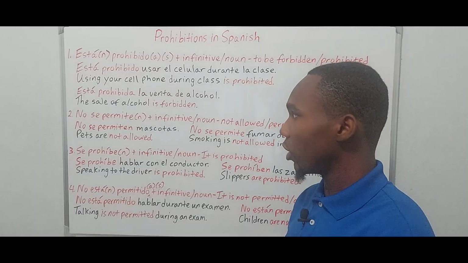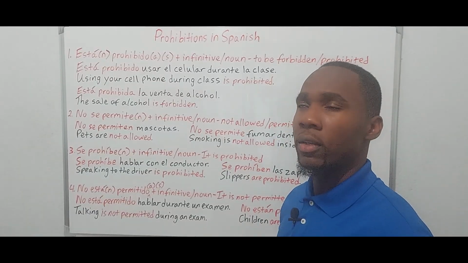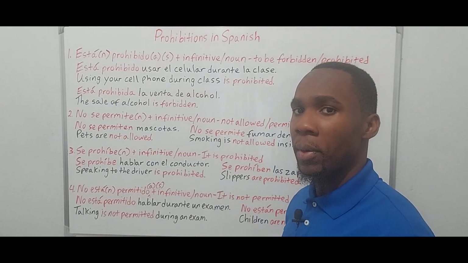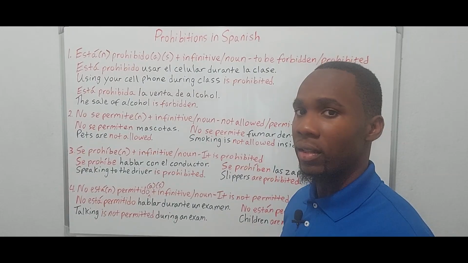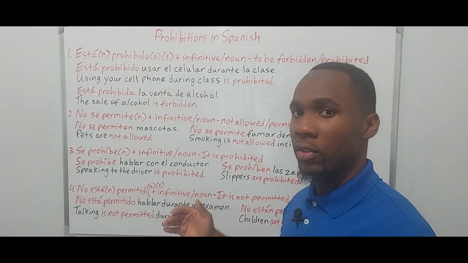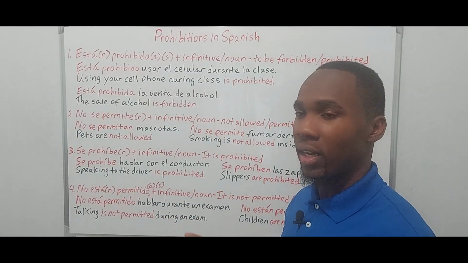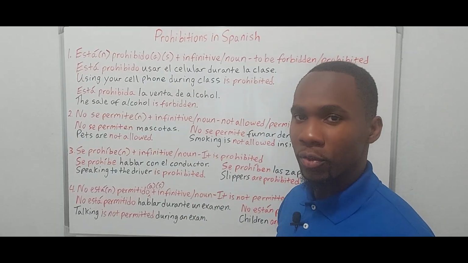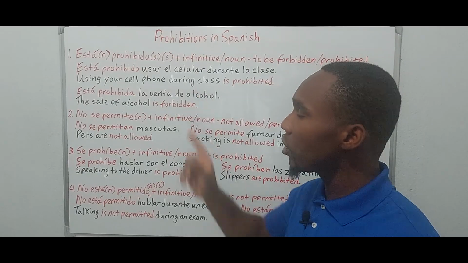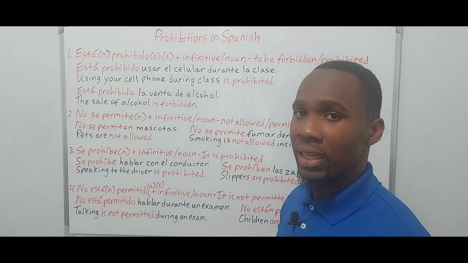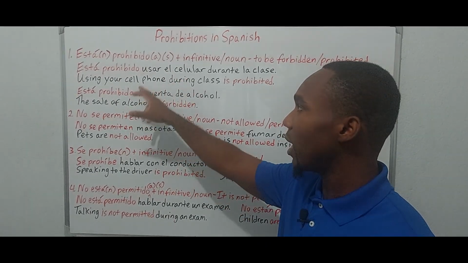Now, before we get to the first structure, many of these are interchangeable, but you must remember that there are grammatical rules that accompany each one, all right? So you can use them interchangeably, but as you will see, there are some rules that you have to follow, all right? So the first way that we can express a prohibition is using estar and prohibido.